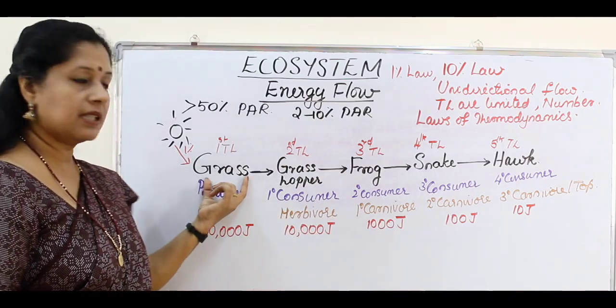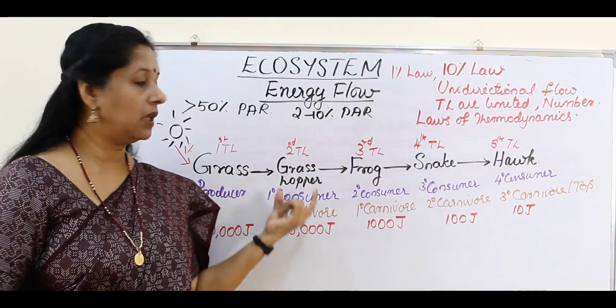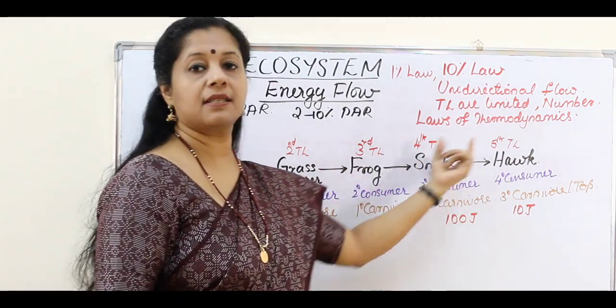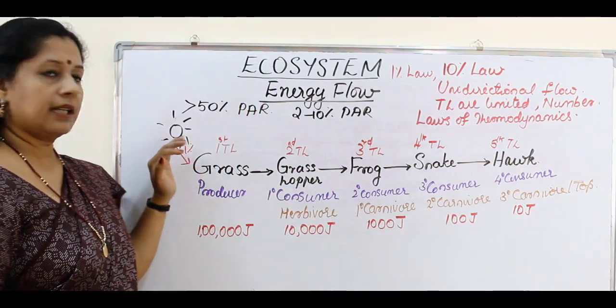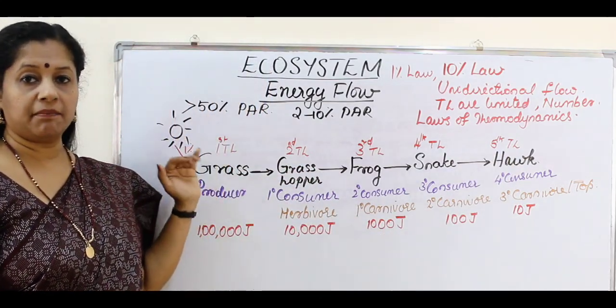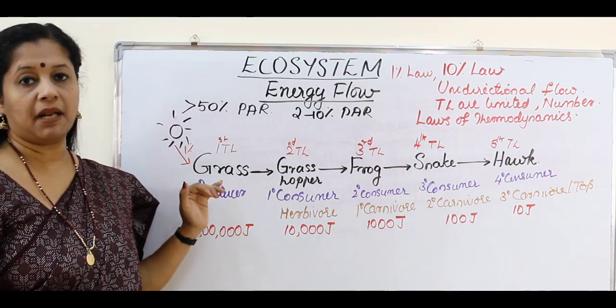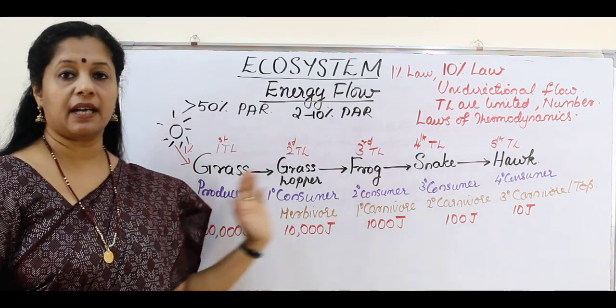Here the food chain consists of grass as a producer. Grass is eaten by a grasshopper. Grasshopper is eaten by a frog. Frog is eaten by a snake. Snake is eaten by a hawk. So the solar energy, that is from PAR, 2 to 10% of the PAR is taken by the producer, that is the green plant, or in this case it is grass, because here we have shown a grassland food chain.